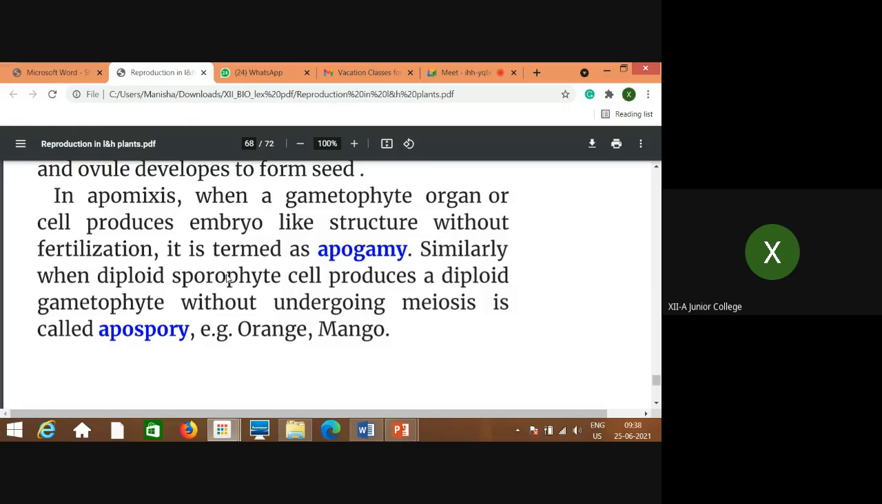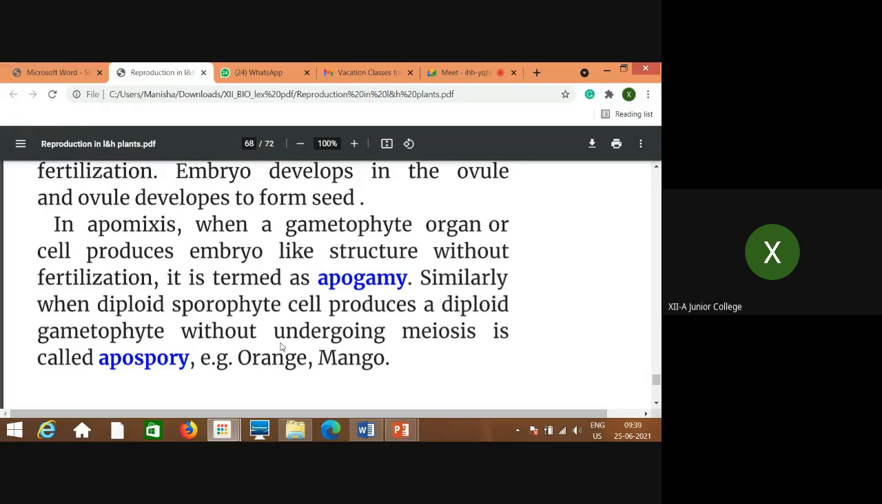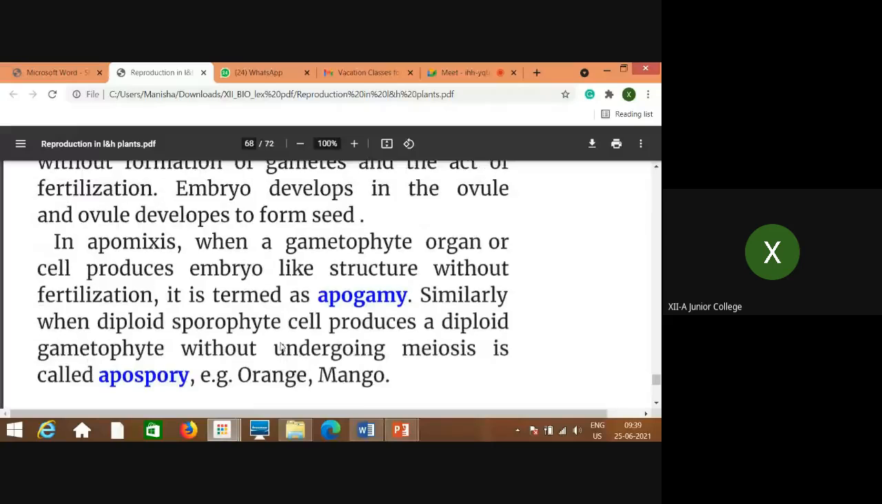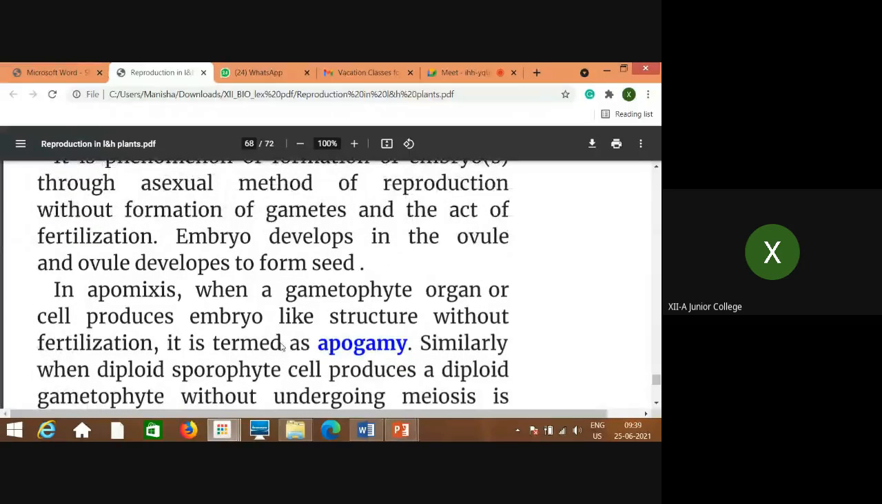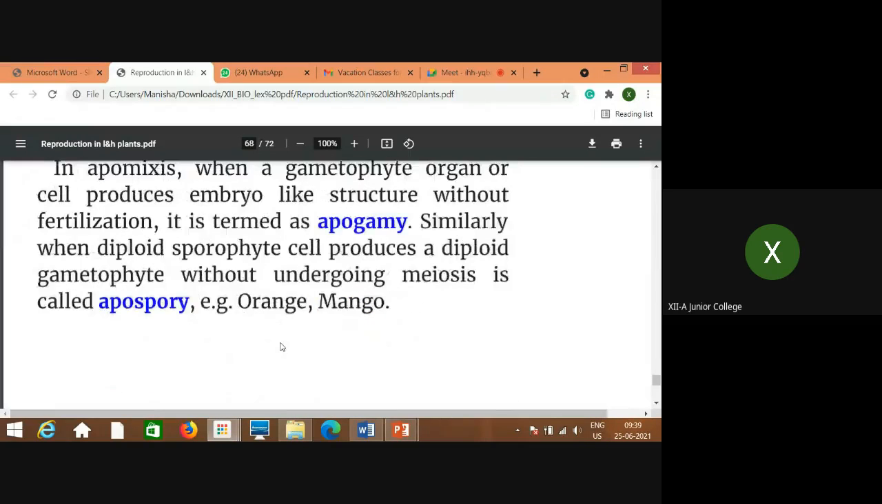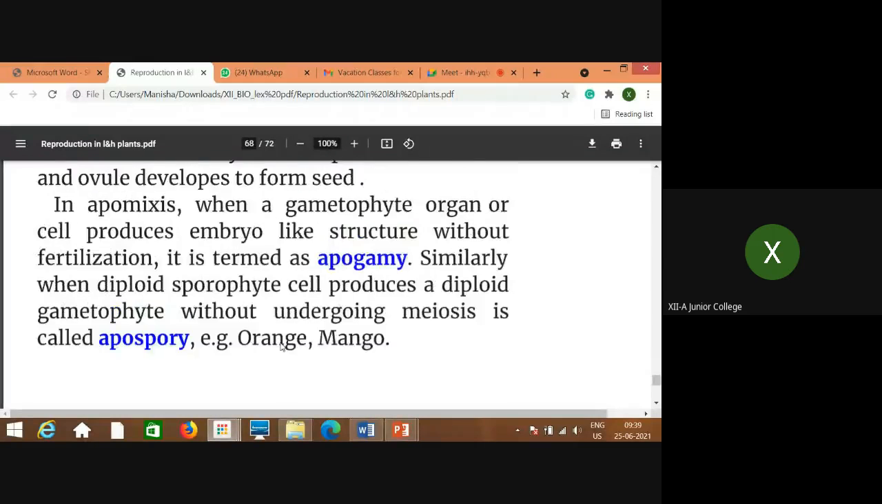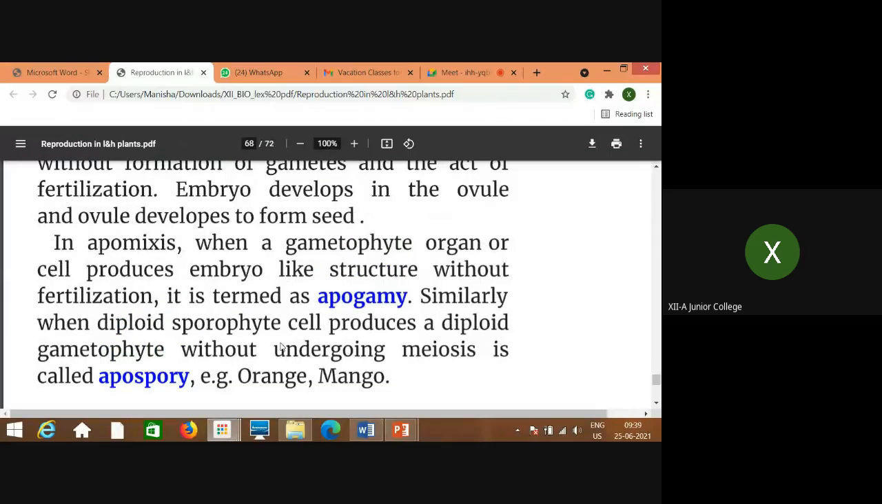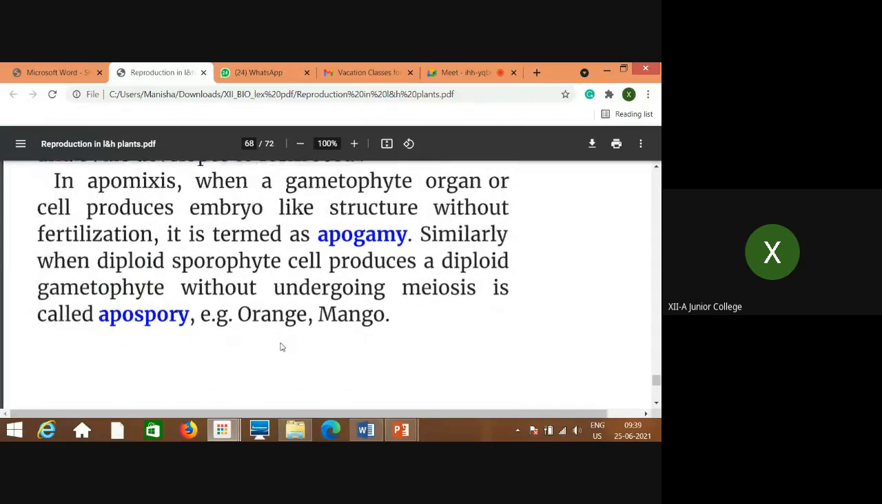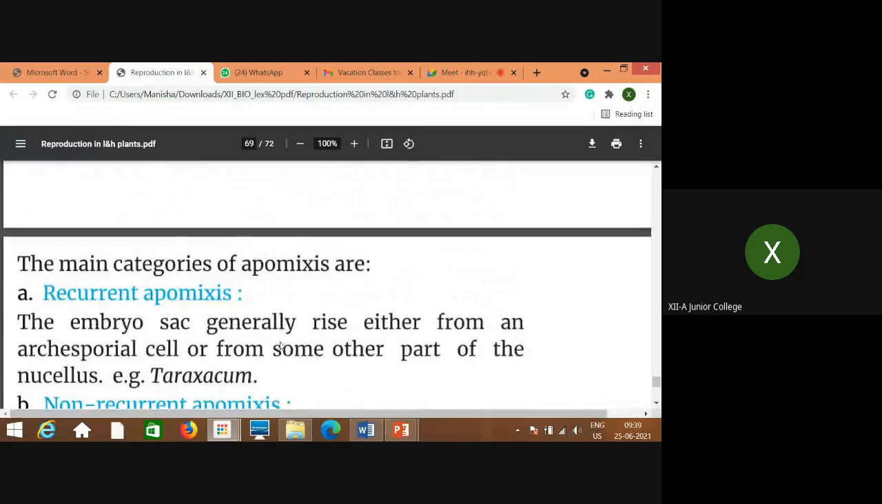Always remember, somatic or sporogenous tissue is always diploid. Gametes are always haploid. Gametophytic cells are haploid in nature, right? This special feature is observed in orange, mango, etc. So apomixis is of two types. Apomixis is nothing but the formation of embryo without fertilization, right? When the embryo-like structure is formed from the gamete, it is called apogamy. When it is developed from the sporophytic cell, it is called apospory. Only these points you need to remember.